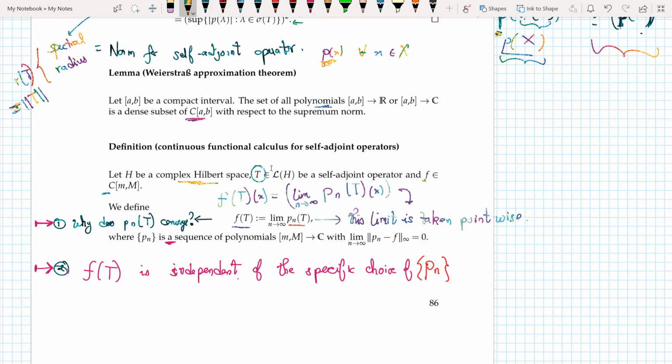Now, as any good mathematician, when you see this definition, two questions must come into your mind. The first question is, why does p_n of t converge? Why does this converge to this value? The second is, what if I take two different sequences, one is p_n and one is q_n, and both of them converge to f? Then should f of t be independent of the specific choice of p_n? Because I can have many sequences of polynomials which converge to the same f of t.